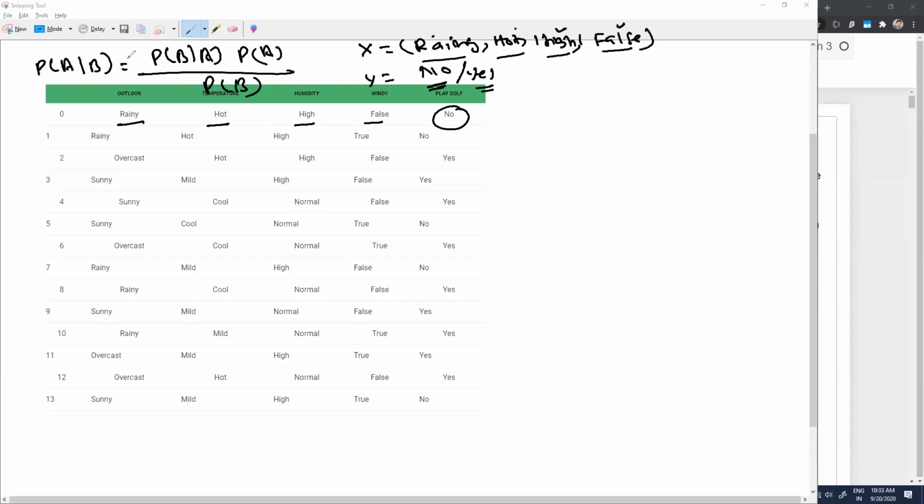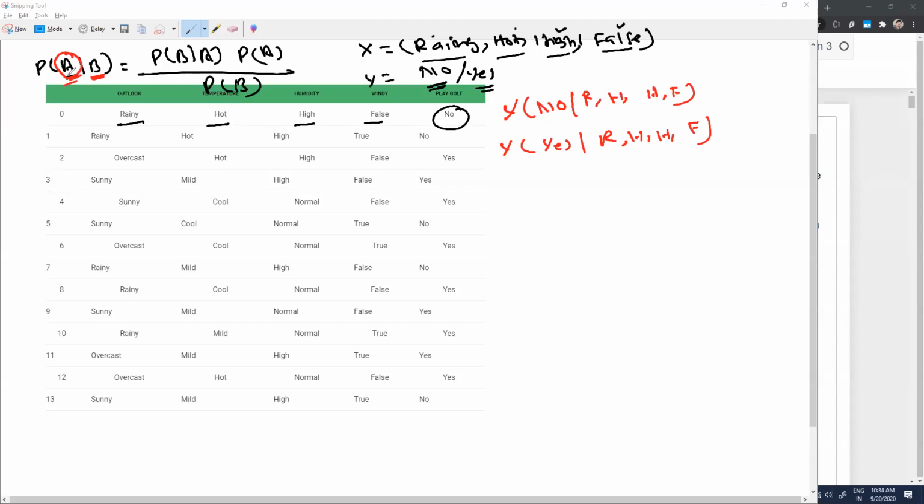So here you are supposed to find out what is my A. The probability of occurrence of A is what you are trying to find out. Just observe over here: you're trying to find the probability of occurrence of A when B has already happened. This is what it means. So you are supposed to find the probability of occurrence of Y, the probability of occurrence of no when the rainy, hot, high, and false condition has already happened. And you are supposed to find the probability of occurrence of yes when rainy, hot, high, and false has already happened.